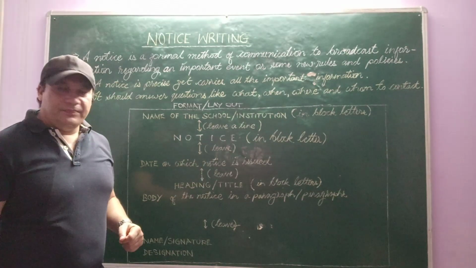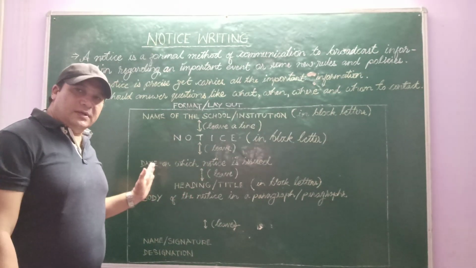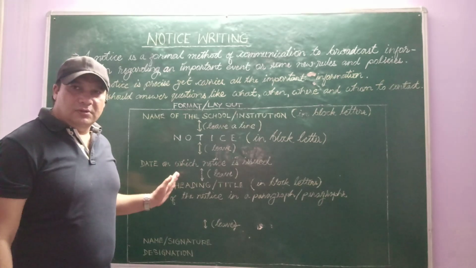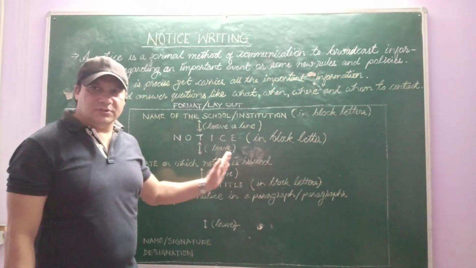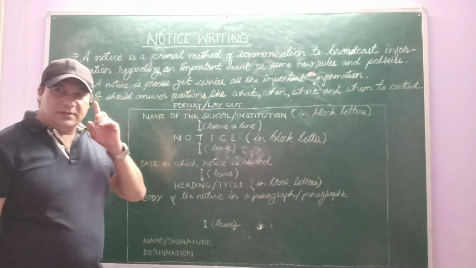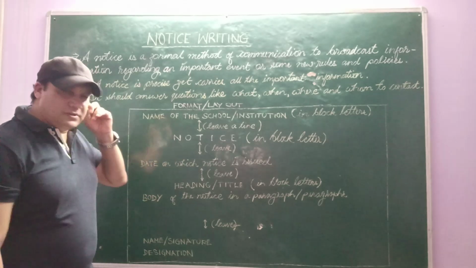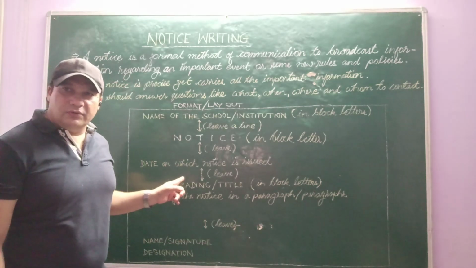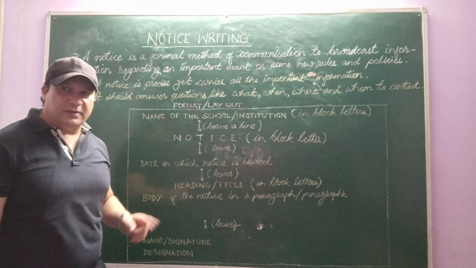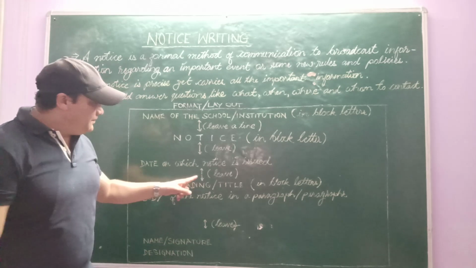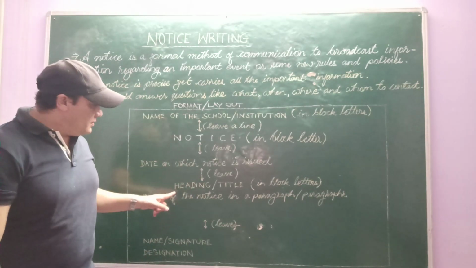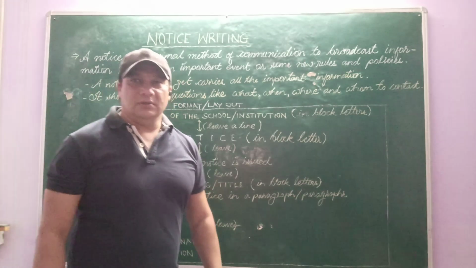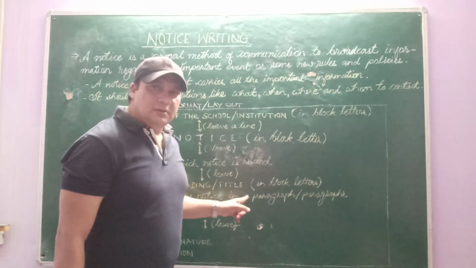Then leave one line again. Then come to the left hand side again. Write the date on which the notice is issued. That date must be written here. Regarding the date, follow the formal pattern of writing the date, and then leave one line and then write the heading or title of the notice.